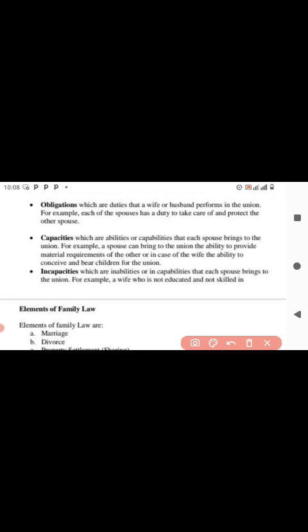The other thing the marriage should be based on will be the capacities or the capabilities. So the capacities, what do you bring on the table? What are you able to do? Capacities are capabilities or abilities. This word capability, ability, simply means what somebody can do. So capacities are abilities or capabilities that each spouse brings to the union.